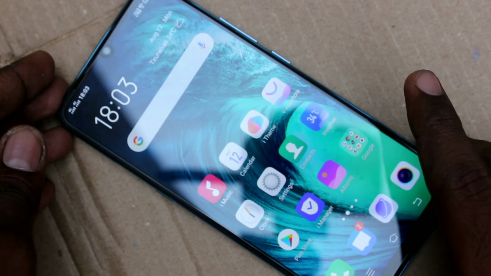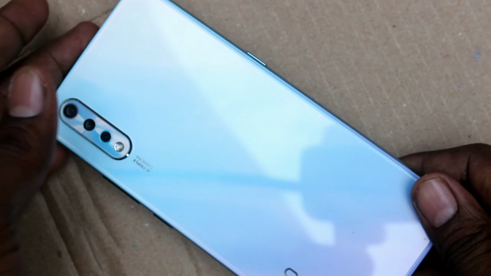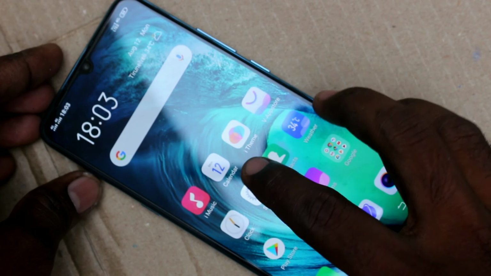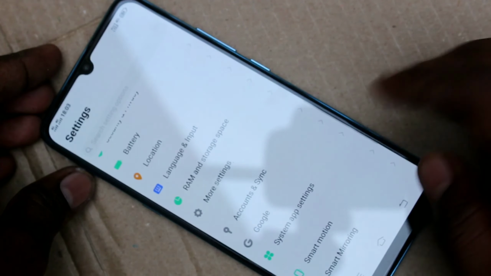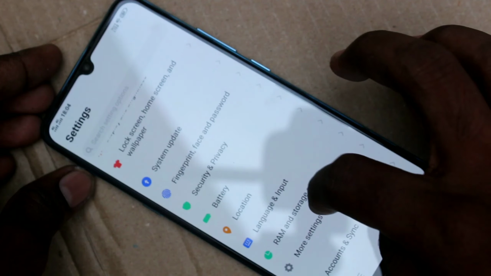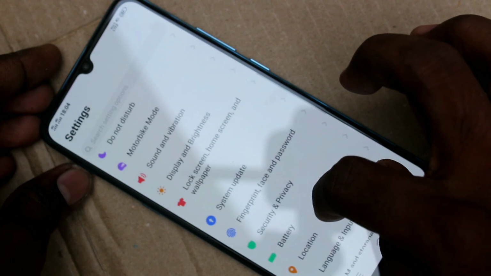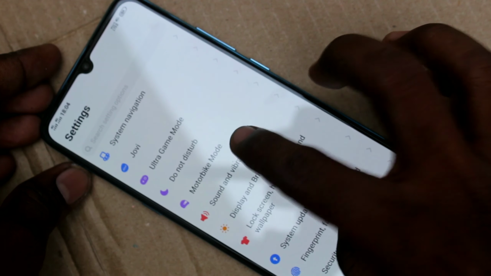This is Vivo S1 smartphone. In this video, you will learn how you can set ringtone and other tones in Vivo S1 smartphone. First of all, go to the settings in your phone. Click on settings. Now find sound and vibration here. Click on sound and vibration.